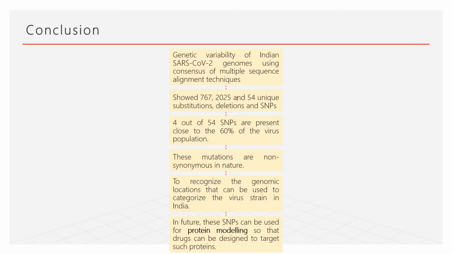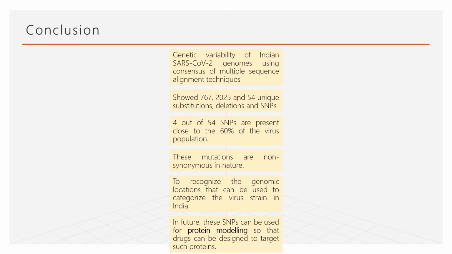So this study shows the genetic variability of Indian SARS-CoV-2 genomes using consensus of multiple sequence alignment techniques. The analysis shows 767, 2025, and 54 unique substitutions, deletions, and SNPs are present in Indian SARS-CoV-2 genomes. More precisely, out of 54 SNPs, 4 SNPs are present close to 60% of the virus population. These mutations are non-synonymous in nature, so this frequent mutation needs to be studied in the future.